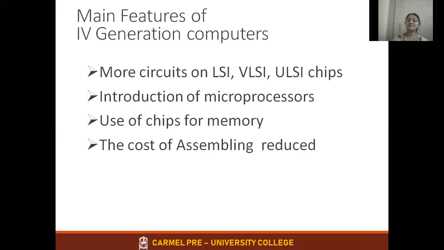The cost of assembling reduced. Assembling means so many parts are there, and you are going to put them in one place, so that cost was reduced. And easily portable. Portable means PC. PC means personal computer. Now you want to shift a computer from one room to another room.